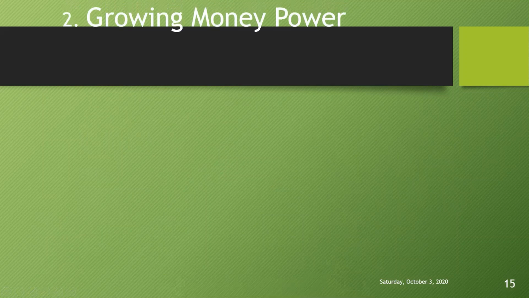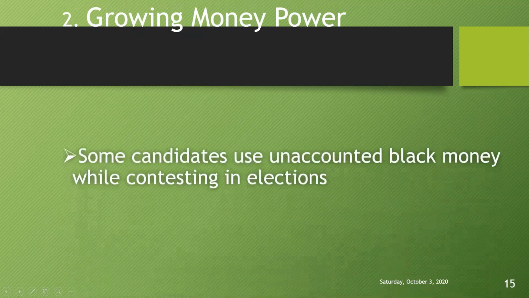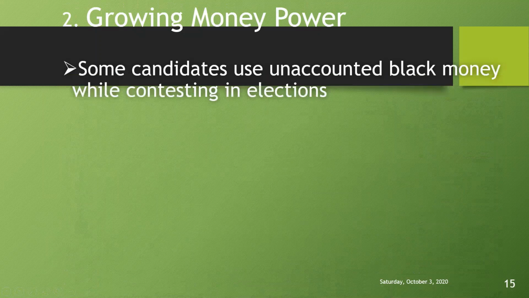So the second point is growing money power. Some candidates use unaccounted black money while contesting in elections. What do you mean by black money? The money for which no tax has been paid, and the money which is not shown on records. So candidates use this black money in elections to buy the votes, and sometimes to fund the candidates also, to use for their electoral purposes.